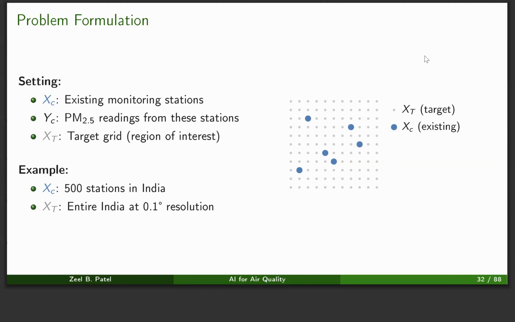The problem formulation is like this. We have XC and YC as the existing monitoring stations and the PM 2.5 readings coming from them. XT specifies the target grid where we want good performance, or good reconstruction error, we can say. For example, XC in the context of India would be 500 because we have about 500 sensors in India. And XT we can define as the entire India at some 0.1 resolution grid level. That's where we are interested in maximizing our information gain.